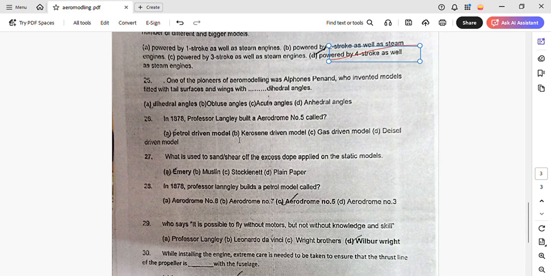It had surfaces, meaning a fuselage, and also had wings, and also dihedral angles.